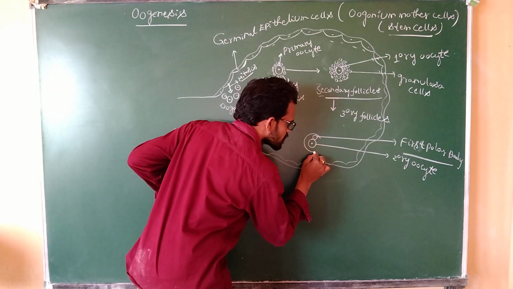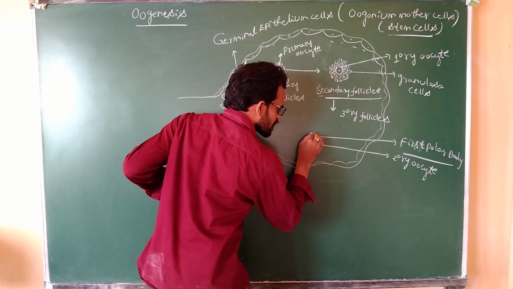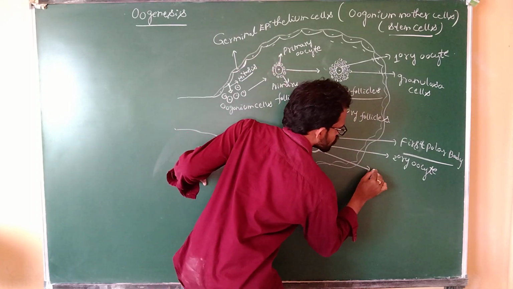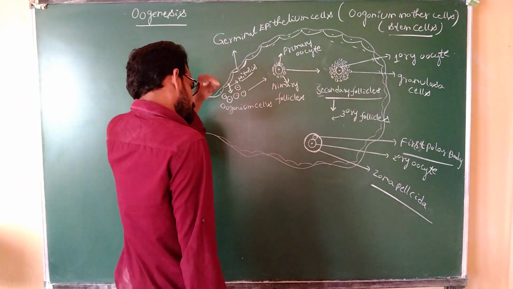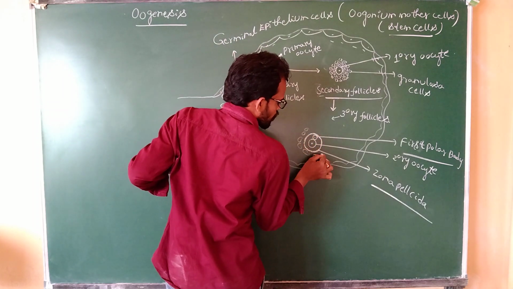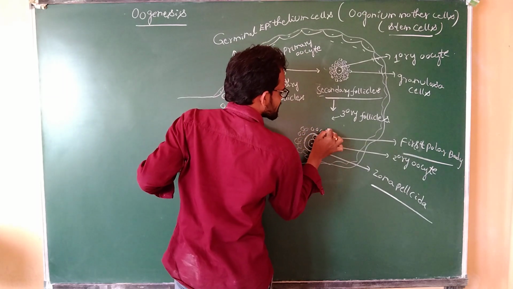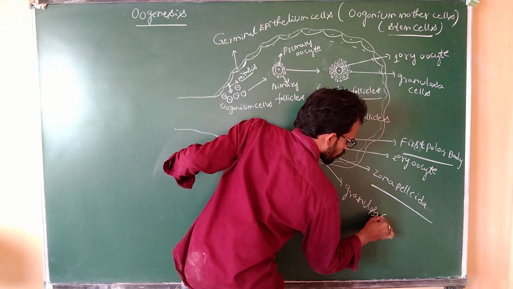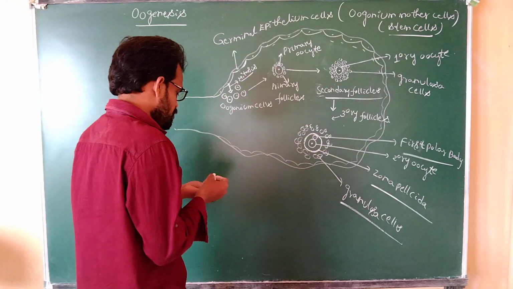The surroundings consist of one important layer known as the zona pellucida. What is this? Zona pellucida, in the tertiary follicle. Surrounding the zona pellucida are the granulosa cells.